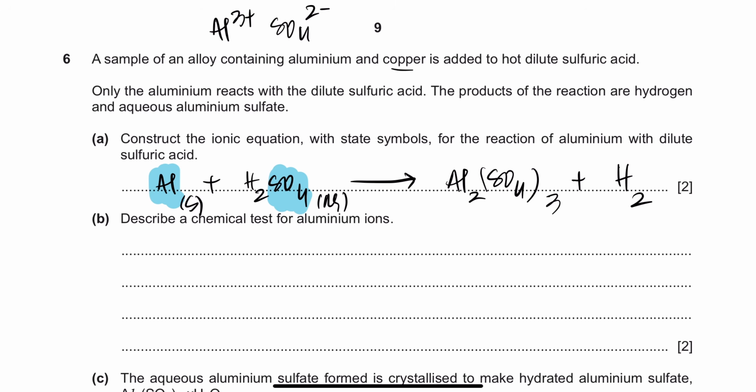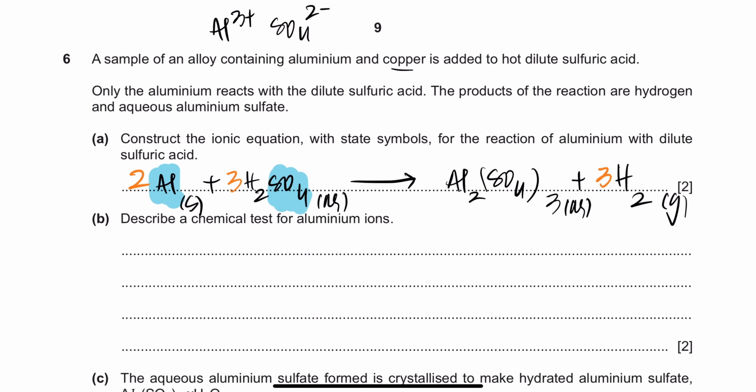So they're saying state symbols. Aluminum sulfate, is it soluble or insoluble? It's soluble, so that's aqueous. Now you even know how to write state symbols, right? And if you want to balance this out, you have 3 sulfates on the right, so you'll have to have 3 sulfates on the left hand side. You could have done that with the ions too, but let me just use common sense here. You have 2 aluminums on the right hand side, so you should have 2 aluminums on the left, and now you just have to balance the hydrogens. 3 times 2, that's 6 hydrogens here, and you have only 2 hydrogens on the left hand side. So you multiply this with 3, and boom, your equation is going to be balanced, everybody, right?